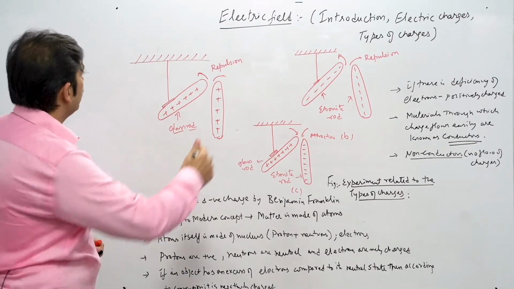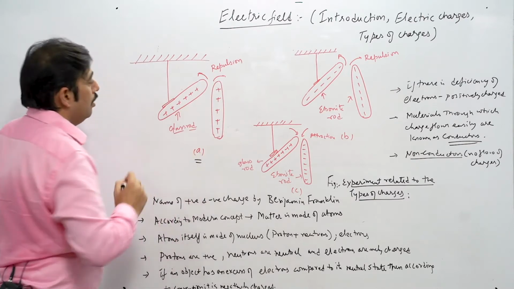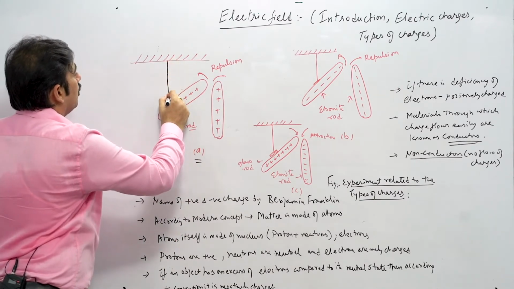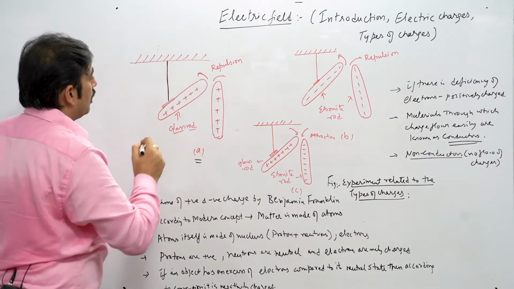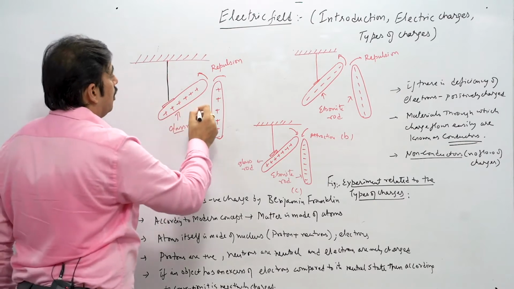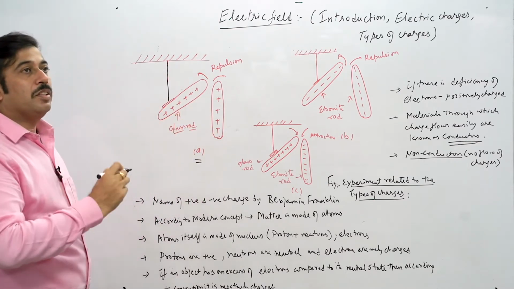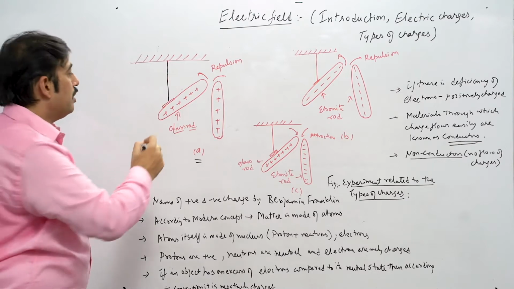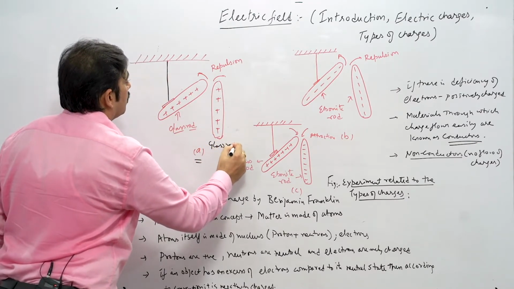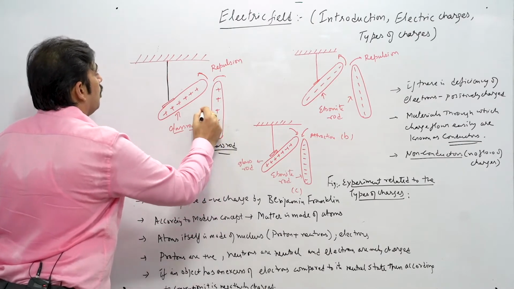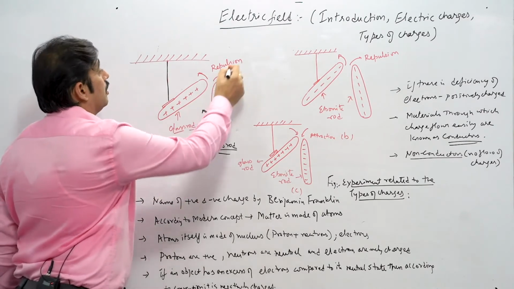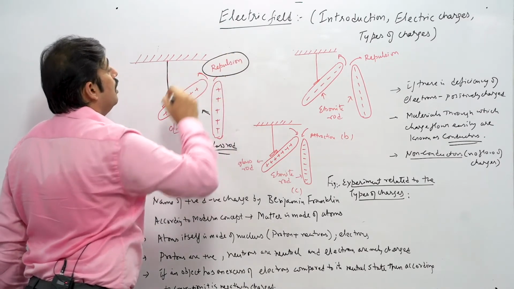Now you can see the figure. In this particular figure A, we can see that the glass rod is tied to a thread and it is being brought near another rod, which is again a glass rod and has also developed the positive charge. Why does it happen? Because these two rods are rubbed with the silk cloth and both have acquired the positive charge. Now when these two rods are brought together, because they have developed positive charges, they just repel each other. That's the kind of repulsion you can see in the figure.